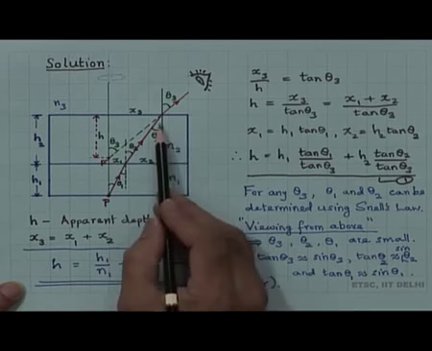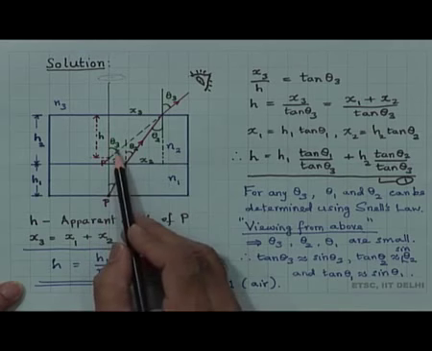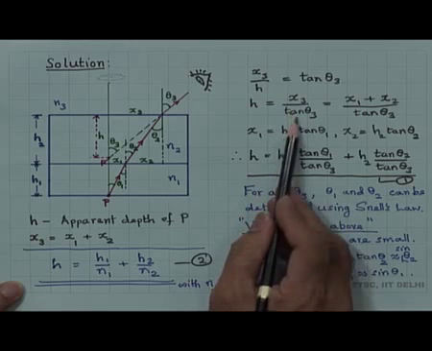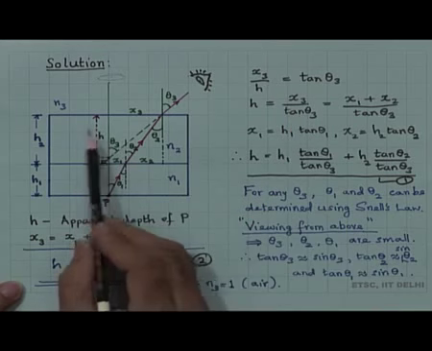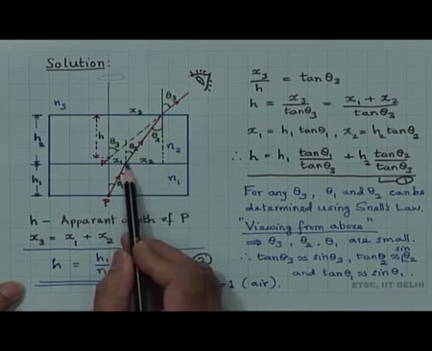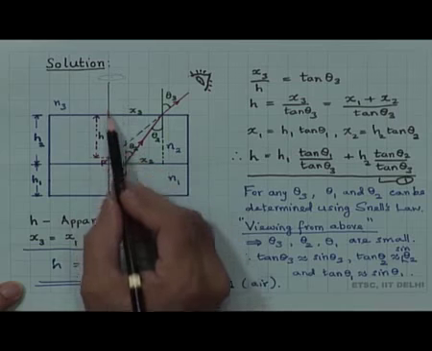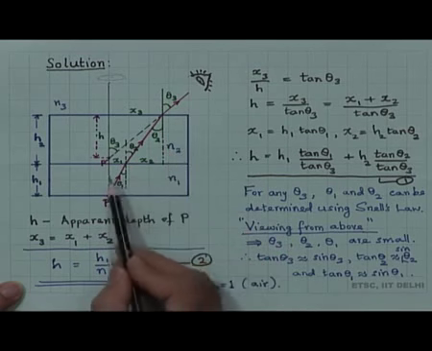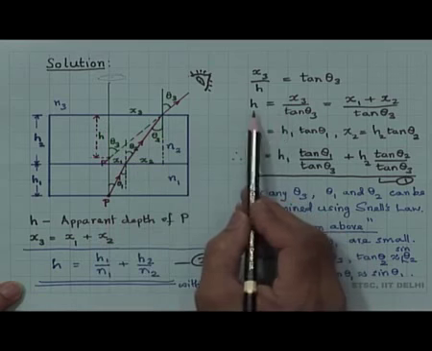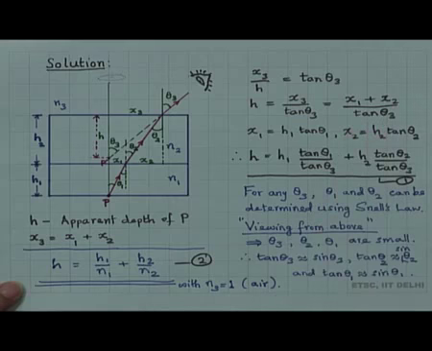Looking at the geometry, x 3 by h is tan theta 3, or h is equal to x 3 by tan theta 3. From the geometry we can also see x 3 is equal to x 1 plus x 2, because this is parallel to the normal here, this is also a normal. Therefore h is equal to x 1 plus x 2 by tan theta 3.